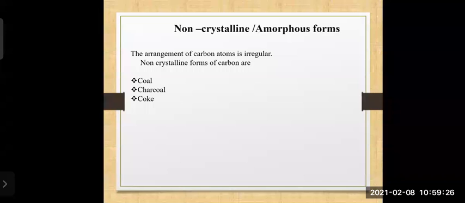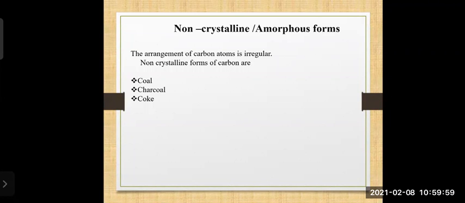See here. The arrangement of carbon atoms is irregular. That means this form of carbon does not have a regular shape. Whereas crystalline forms have a regular arrangement of carbon atoms, they have different geometrical shapes. But in the non-crystalline form, the arrangement of carbon is irregular. That's why they don't have any particular shape.